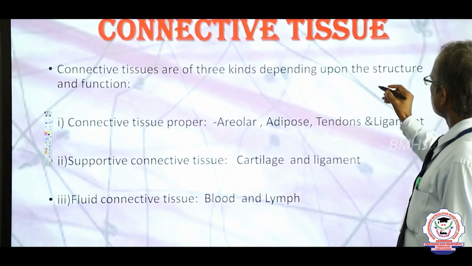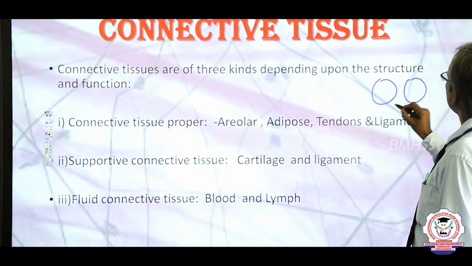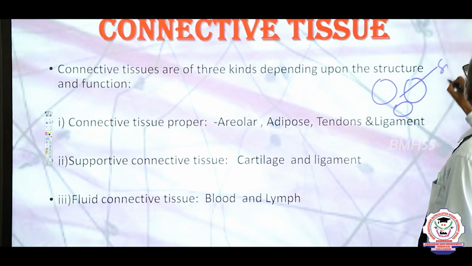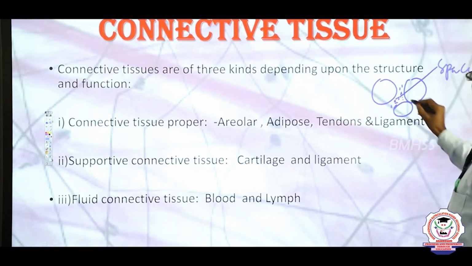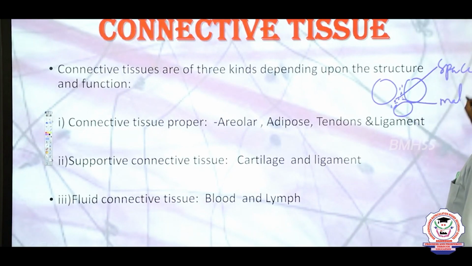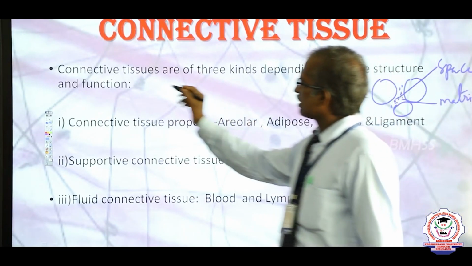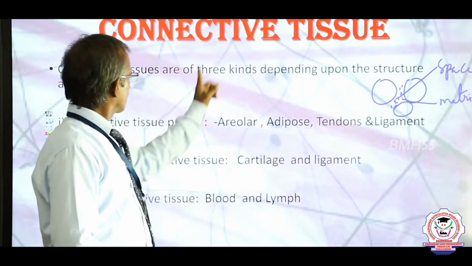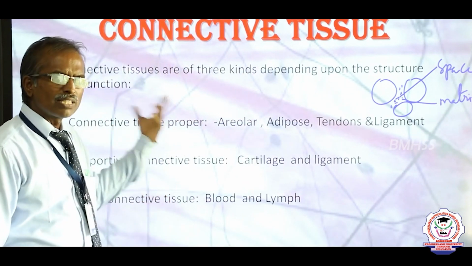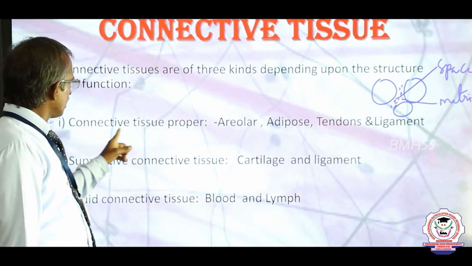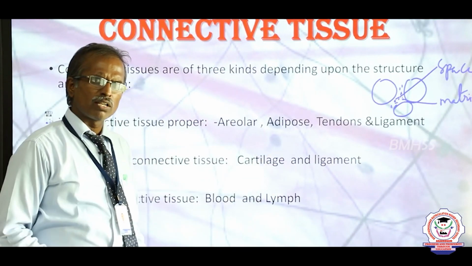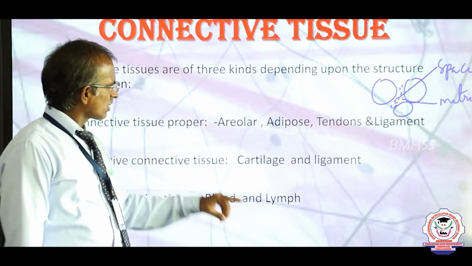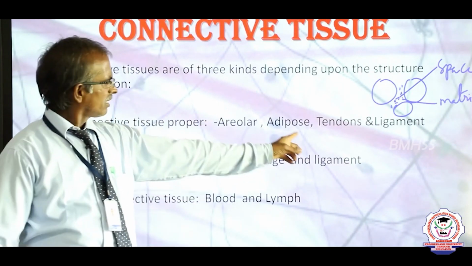Now, connective tissue. Between the cells, it has a space. This space is filled with a liquid or a solid material. We call this the matrix. Now the connective tissues, depending upon structure and function, we classify into three types, namely connective tissue proper. This tissue is found in almost all parts of our body to connect, consisting of areolar tissue, adipose